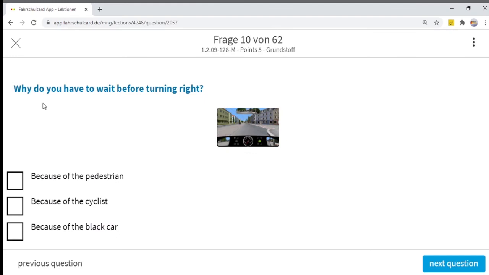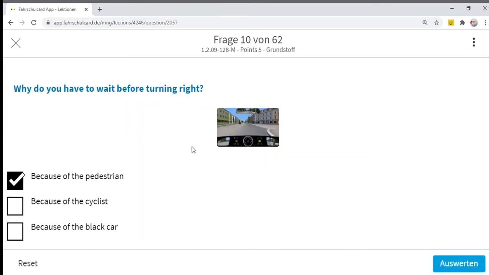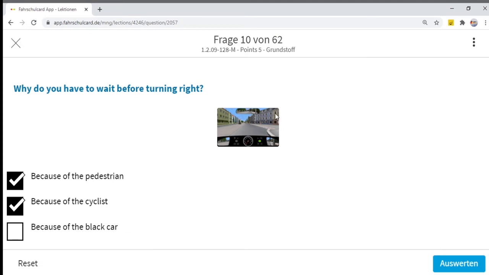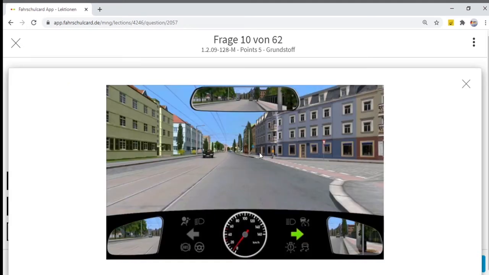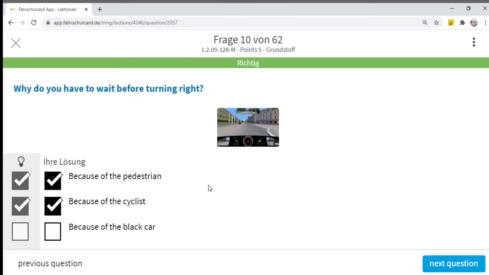So why do you have to wait before turning right? You have priority, but still you have to wait. Why? Because of the pedestrian. Yes, because the pedestrian has the right and the cyclist has the right. The black car is far away, so even if we want to take a right, and the black car also wants to take a turn, we can turn in front of each other. It's not a big problem, but currently the huge problem is the pedestrian and the cyclist. So we have to take care of both of them, and this answer is correct.